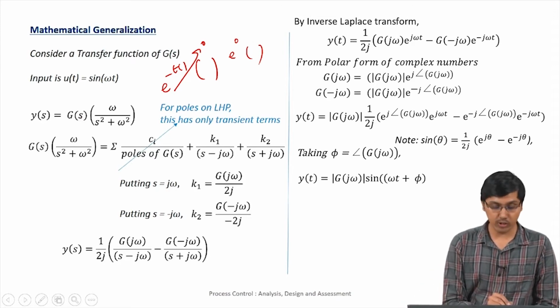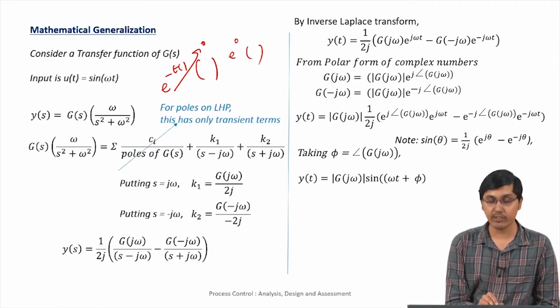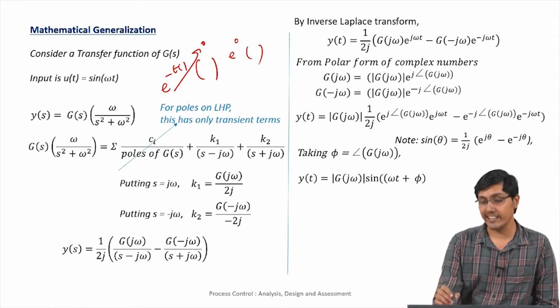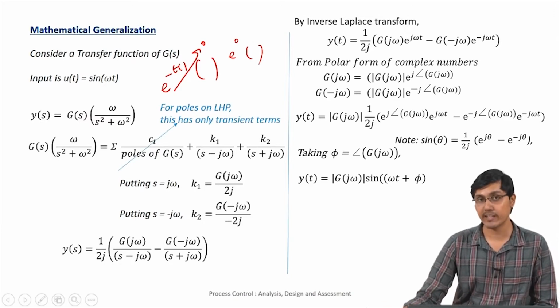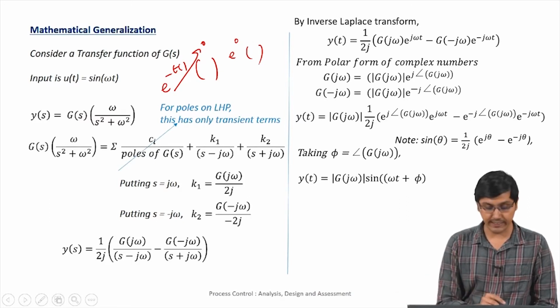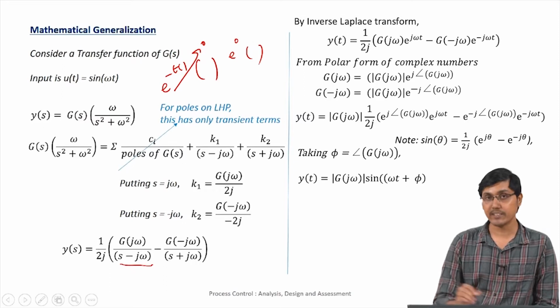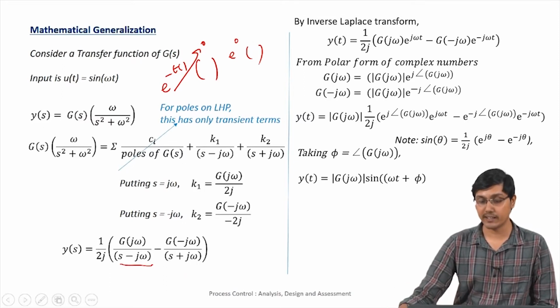Note that G(j omega) now is a complex number, because we have substituted s equal to j omega. It is no longer a transfer function, it is a complex number. So while taking the inverse Laplace transform, we need not bother about G(j omega), because it is just a number, not related to the Laplace part. So 1 over (s minus j omega) becomes e to the power j omega t, and 1 over (s plus j omega) becomes e to the power minus j omega t.